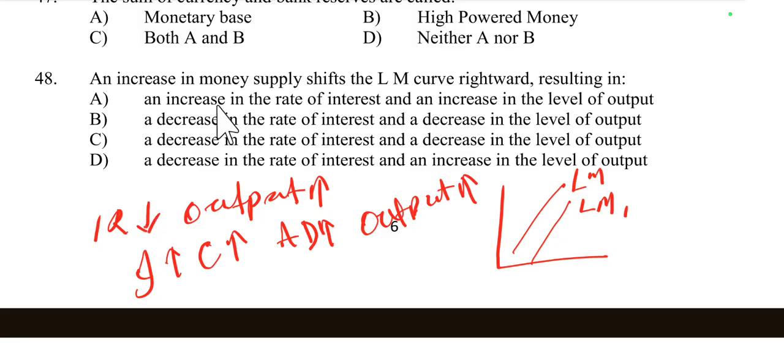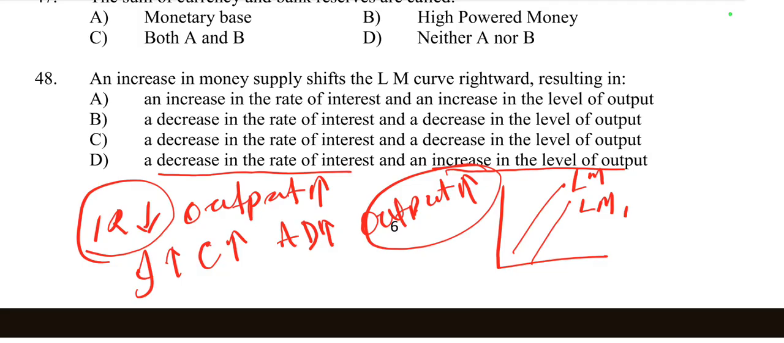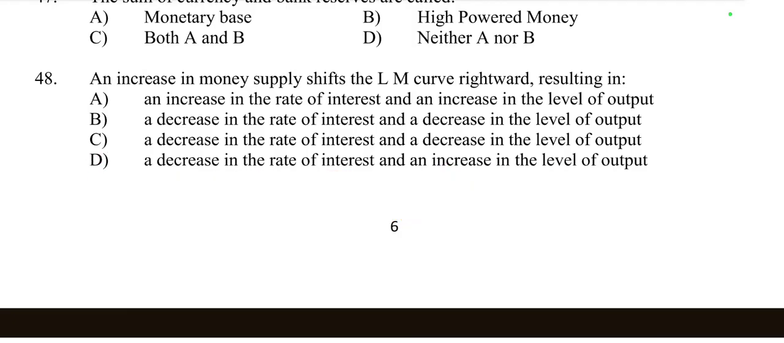So an increase in money supply shifts the LM curve rightward, resulting in a decrease in the rate of interest and an increase in the level of output. Here interest rate decreases and output increases. When interest rate falls, investment rises. When investment rises, consumption also rises, and when consumption rises, total aggregate demand rises, and when aggregate demand rises, output also rises. So option D is right here.